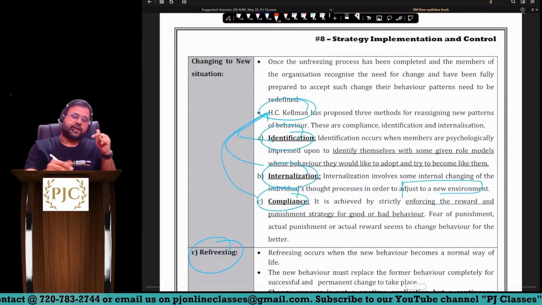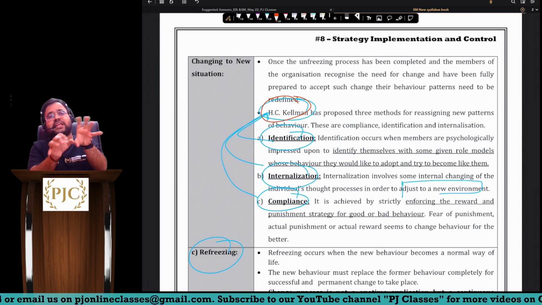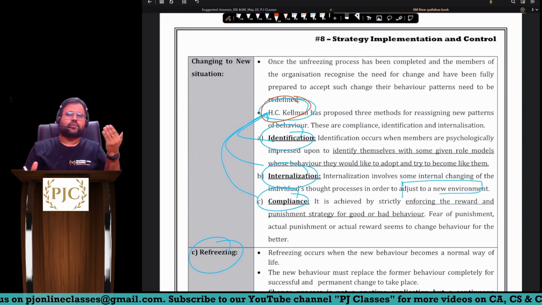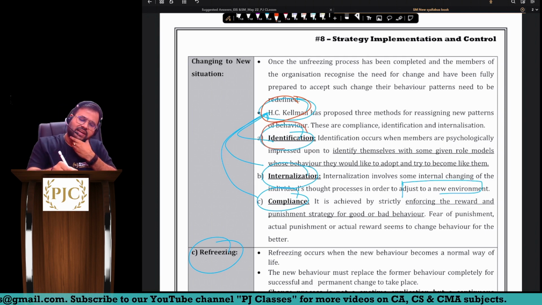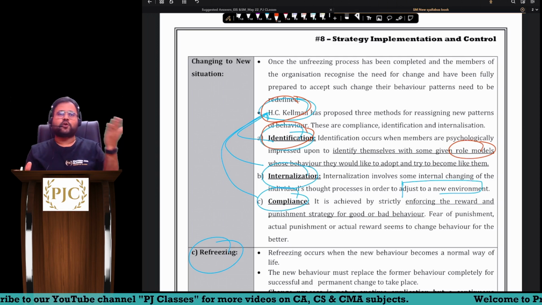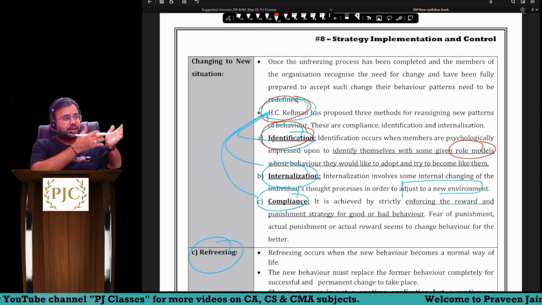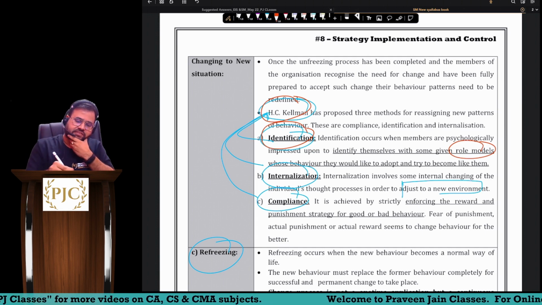Unfreeze. Next, we have to change, meaning, sir, now we have to accommodate to the new situation. To accommodate, we have somebody called Herbert Kelman. Sir, he has given three ways of accommodating the change: identification, internalization, and compliance. In identification we will be identifying some role models, and then we will tell people, look, we will be making people follow those role models, sir. In this way we are changing.